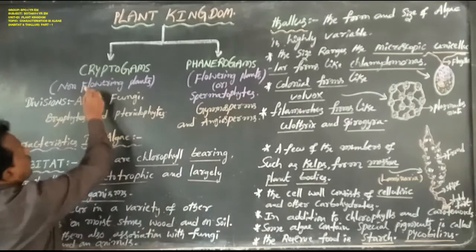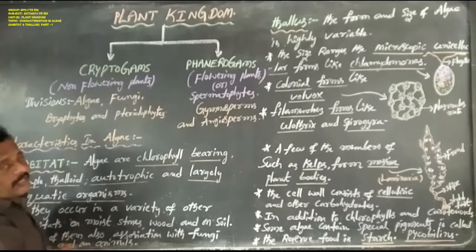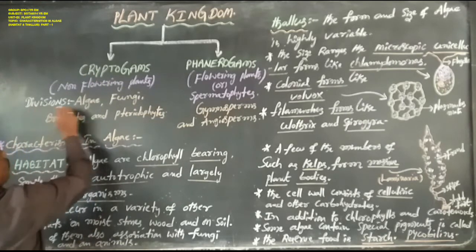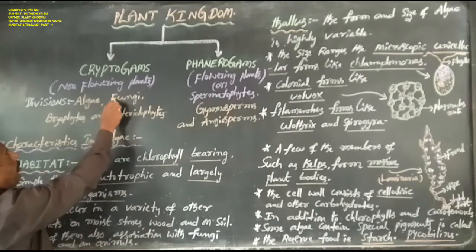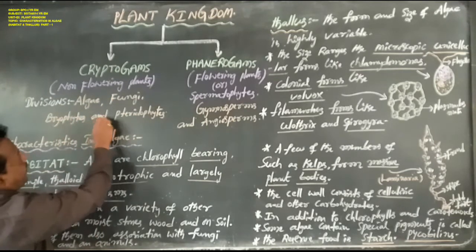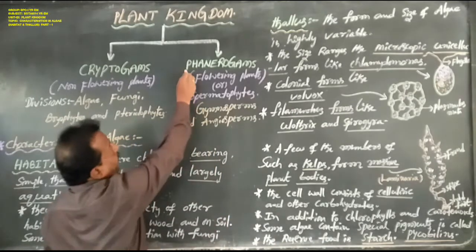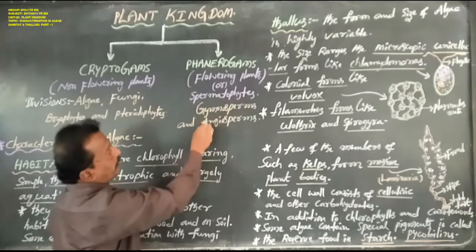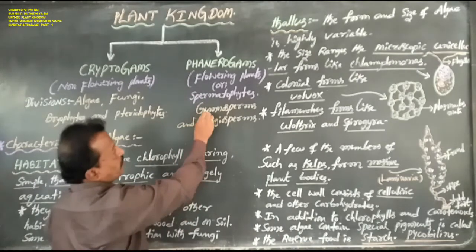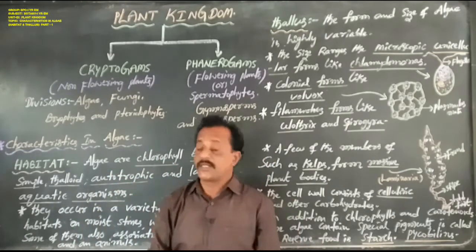Now next, the category cryptogams is further divided into 4 divisions. They are namely algae, fungi, bryophytes and pteridophytes. The category phanerogams is further divided into 2 divisions: the first one gymnosperms and the second one angiosperms.